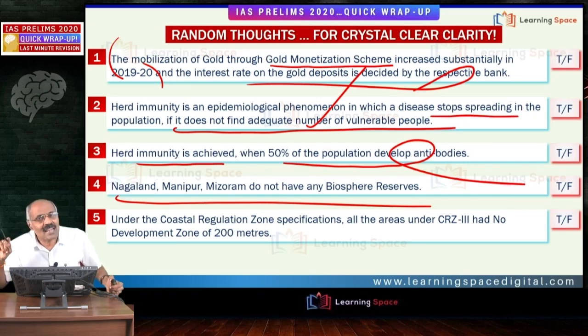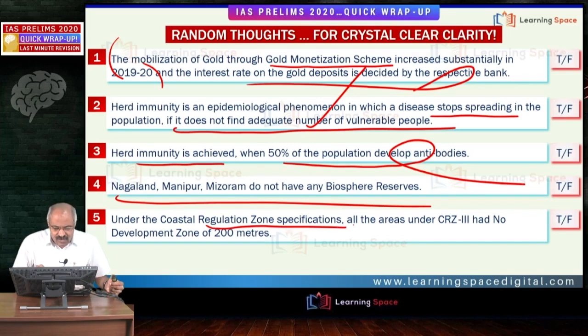Previously, we talked about tiger reserves in the northeastern part. Tiger reserves in the northeastern part, 3 states, Assam, Arunachal Pradesh and Mizoram. Mizoram means Dampa Tiger Reserve. It has no tigers. Right friends, let us move on.